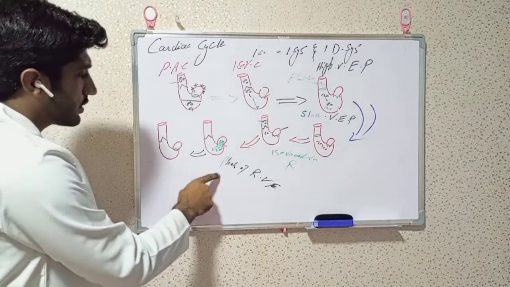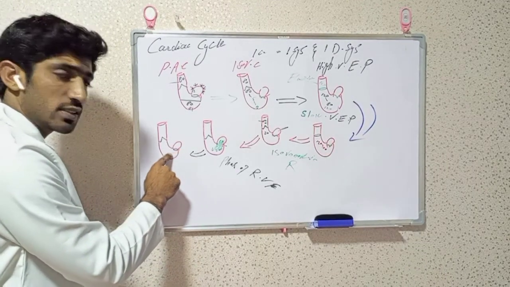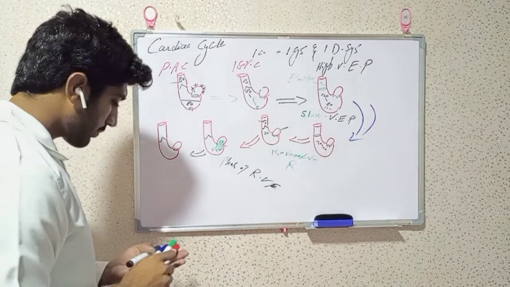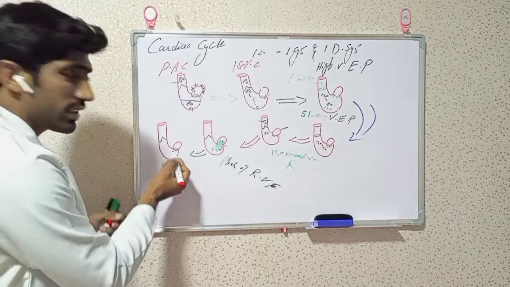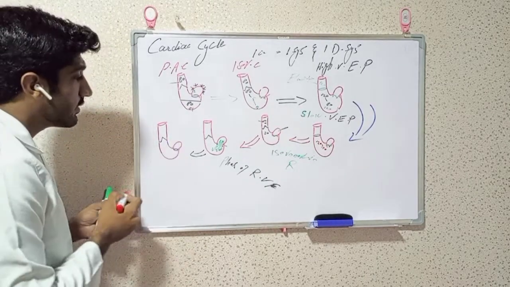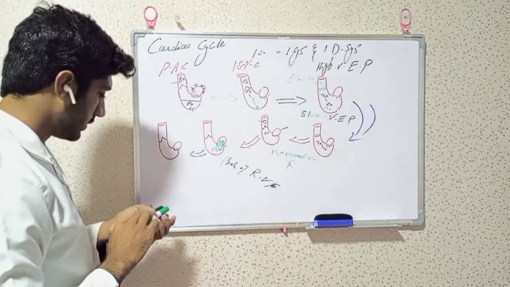In the previous phase, a lot of the blood of the atria was communicated to the ventricle. So at this time there is no stored blood, only the blood which is coming from the lungs.